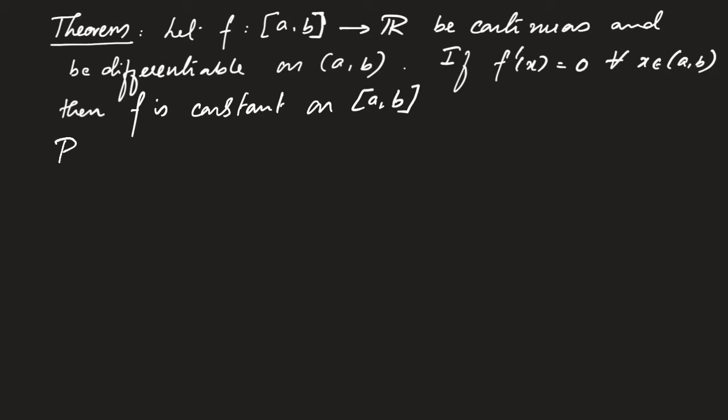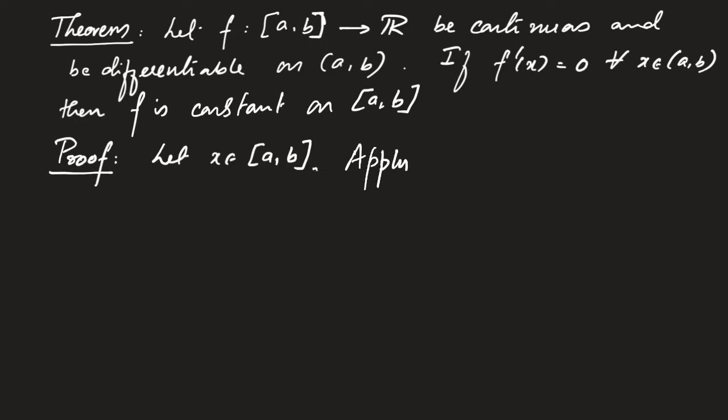Before going into the rigorous proof, let me sketch the basic idea. So we take an arbitrary point x in [a, b] and show that f(x) is equal to f(a), which implies that the function has to be a constant. And we show this by applying the mean value theorem on the closed interval [a, x]. More precisely, let x belong to the closed interval [a, b]. We can assume that x is not equal to a, because if x is equal to a, then clearly f(x) is equal to f(a). So assume that x is not a.